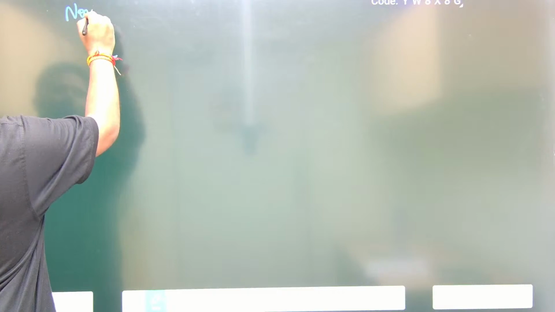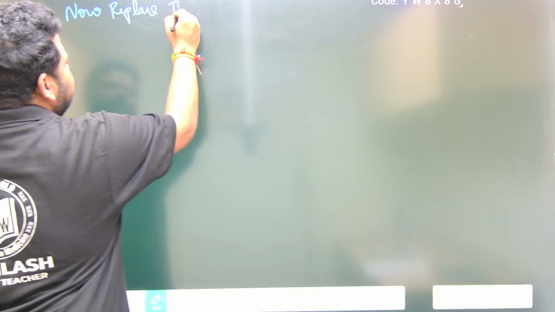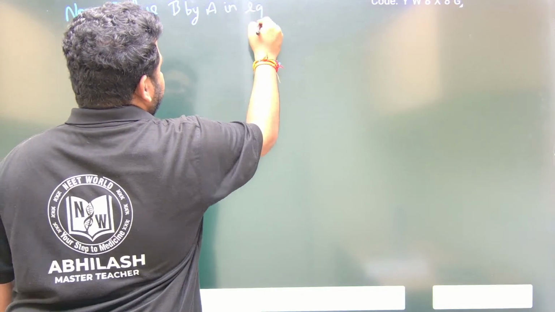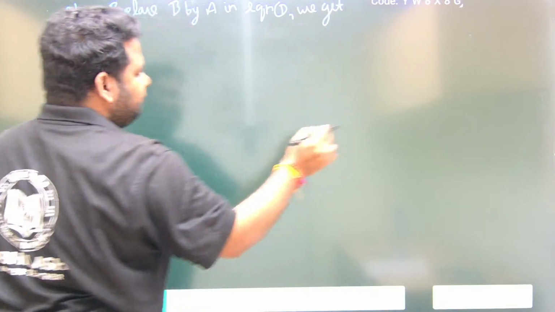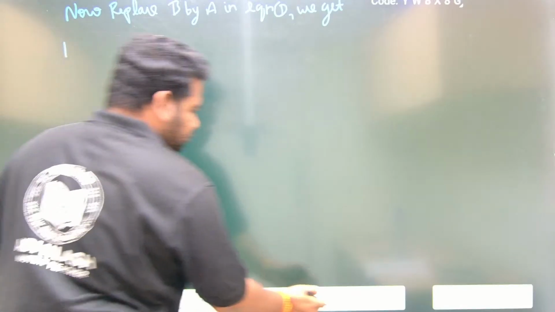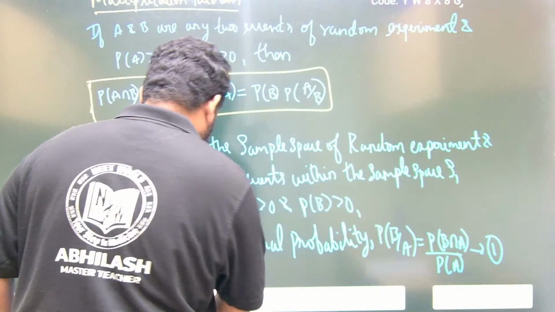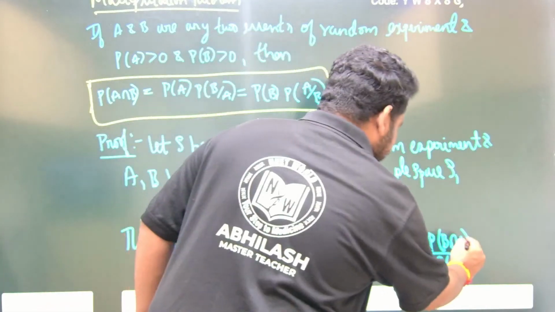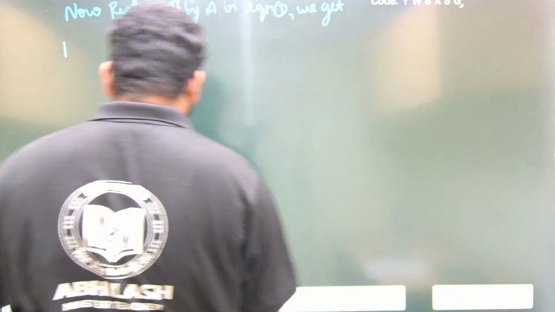Now we have to replace B by A in equation 1. We have to do some more modifications here, we cannot do it directly, because we have to get B intersection A.